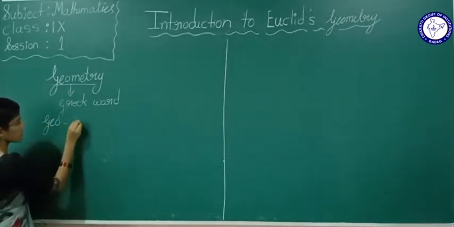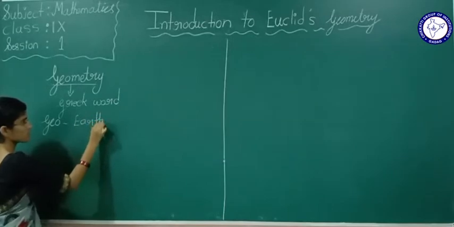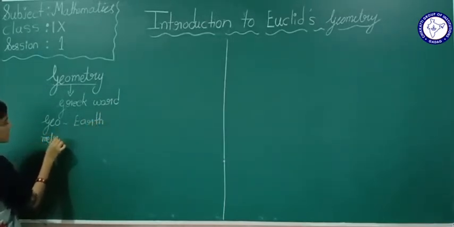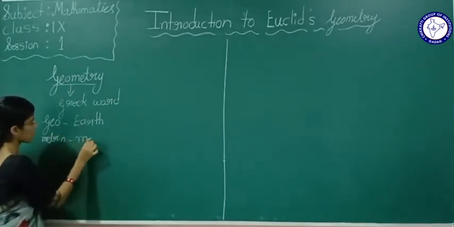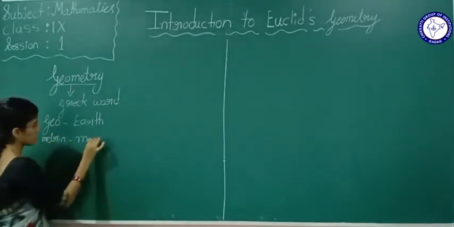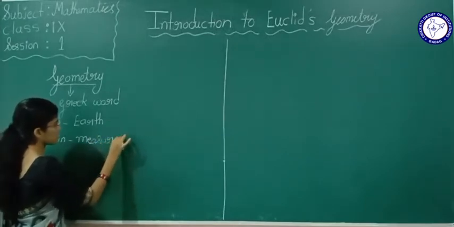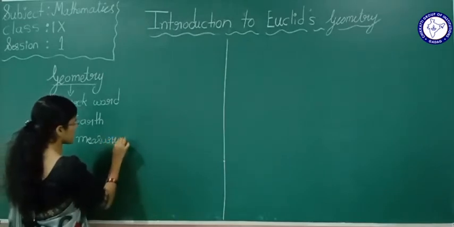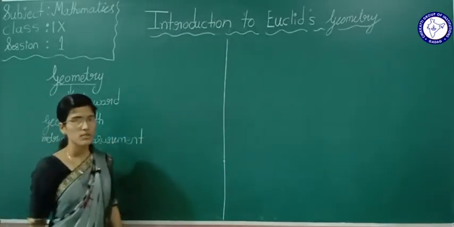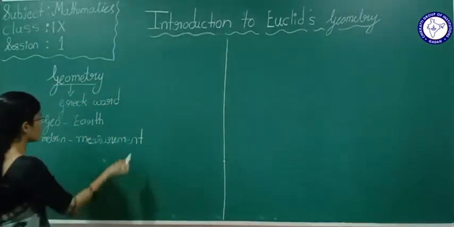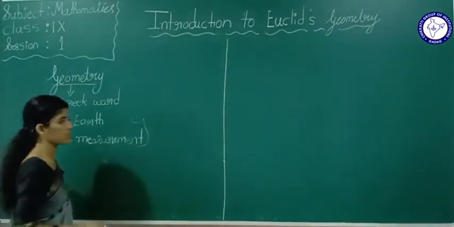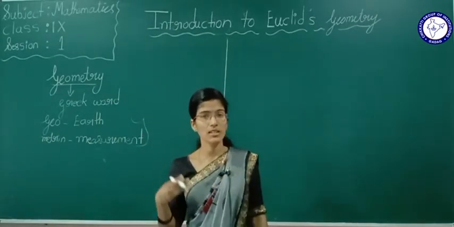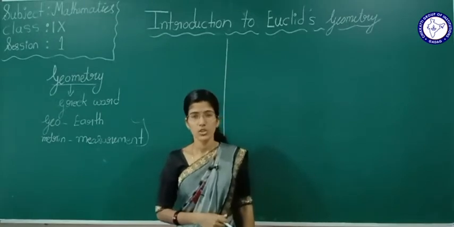Geo means what? Earth. Metri means measurement. Now see, when you combine these two, we come to know that geometry is nothing but earth measurement. Okay, they are going to measure some objects. It is nothing but geometry.